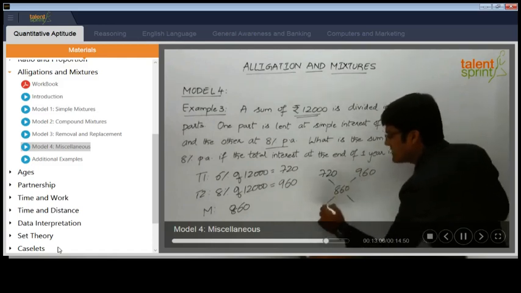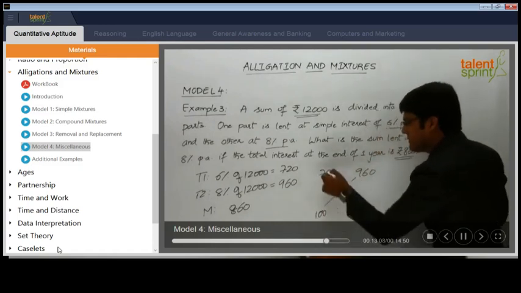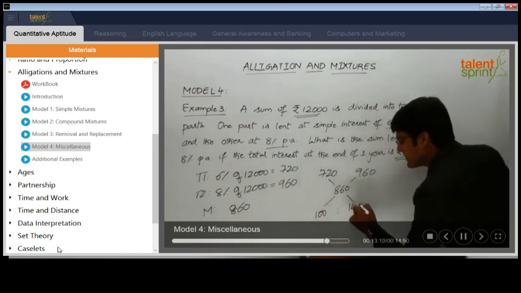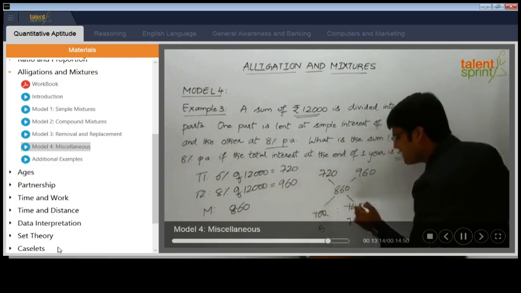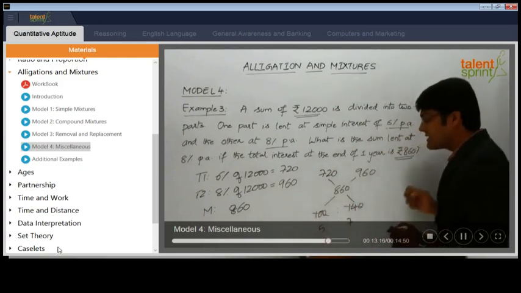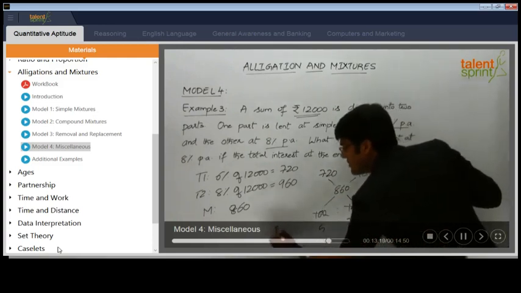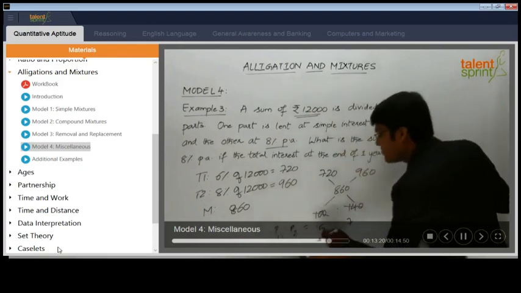So 960 minus 860 is 100 and 860 minus 720 is 140. So this can be simplified as 5 is to 7, dividing by 20. So 5 is to 7. So we can say P1 is to P2 should be equal to 5 is to 7.